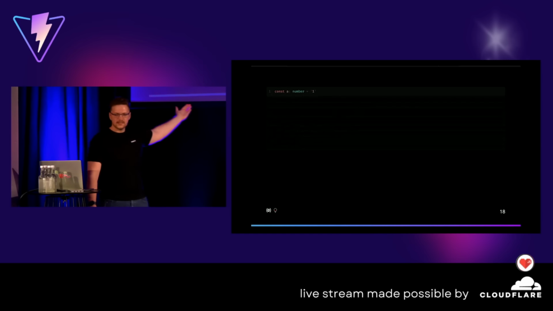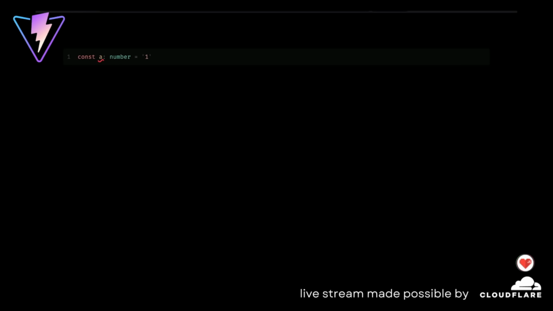And also this. What is this? TypeScript. Yes, actually wrong TypeScript, because one is not a number. In this case, it's a string. So there's a little squiggle here. And also this, yeah, sure, we can just remove the types and we're good if you use erasable syntax.